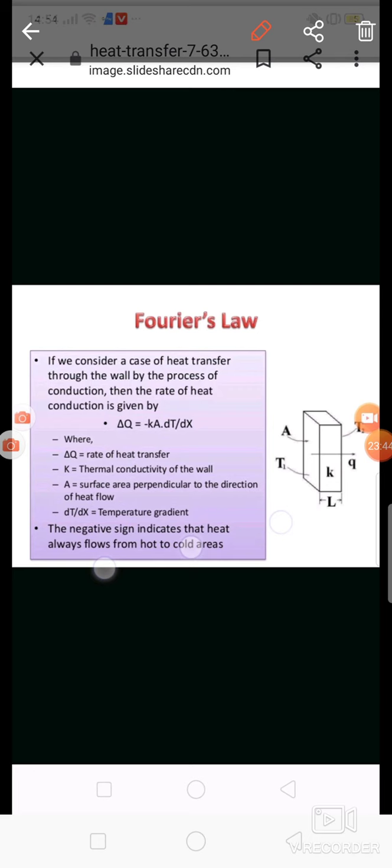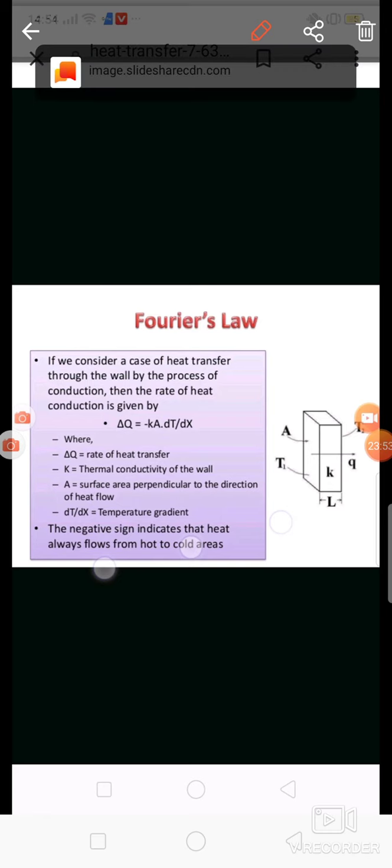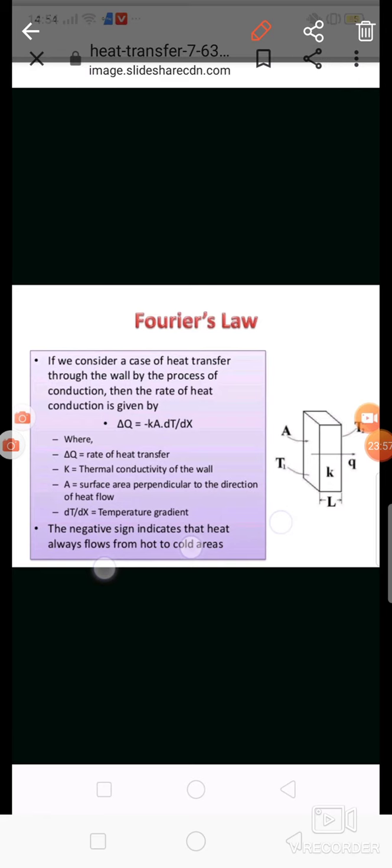If the length of that particular object increases, at the same time the temperature reduces, means the final temperature is less as compared to the initial temperature. So Q is equal to minus K into A into dT by dx. This is about Fourier's law of heat conduction.